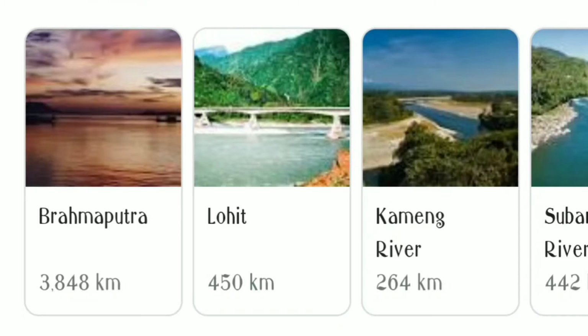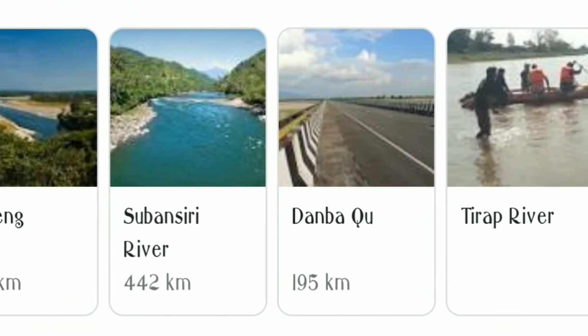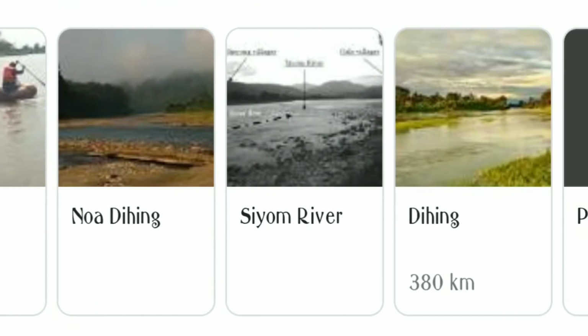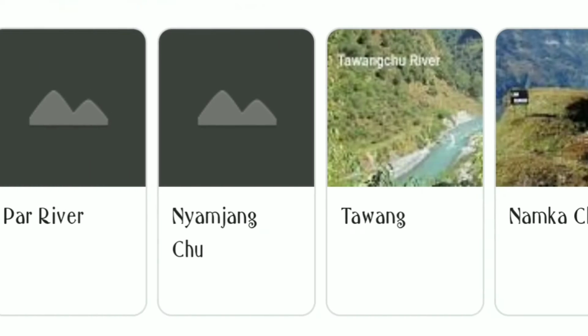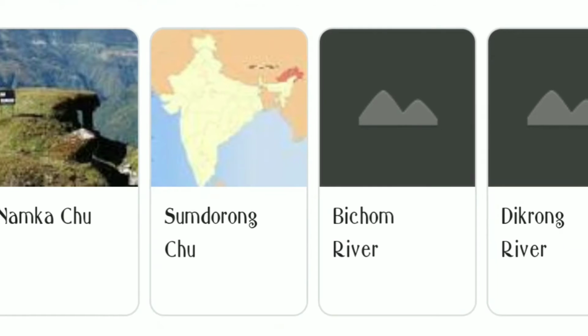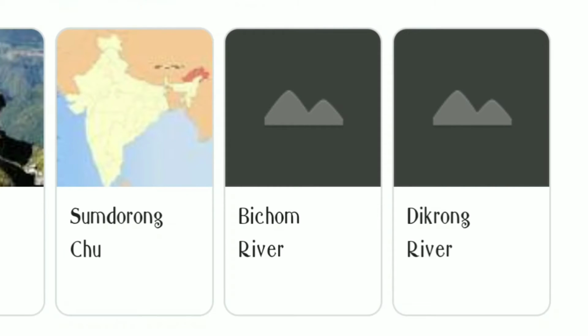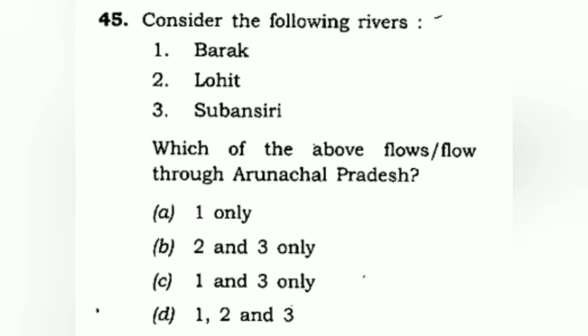But if you look, there is Brahmaputra, Lohit, Kameng, Subansiri, Dambaku, Tirap, Naoding, Siom River, Dihing, Par River, Nyamjungju, Nawang, Namkachu, Sumdorong Chu, Bichom River, and the Krong River. So the correct answer is: Barak is not there, Lohit is there, Subansiri is there. So it's 2 and 3, B. So 45, B.